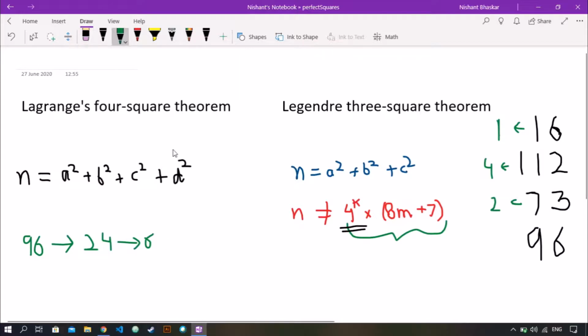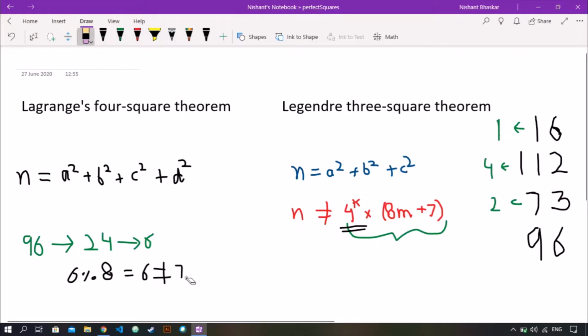So we removed all the factors of 4 from 96, and what remained is checked with this 8m plus 7 form. Now we check if it is of this form or not. So we check if 6 modulo 8 is 7 or not. Since it is equal to 6 and not equal to 7, it is not of this form.